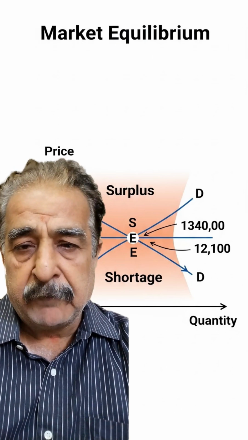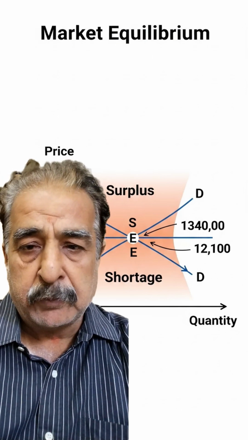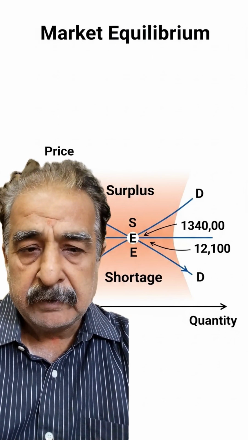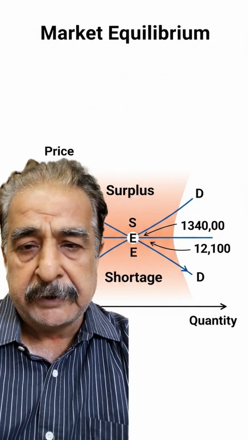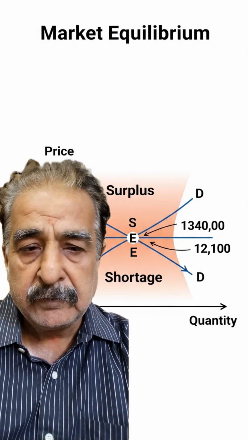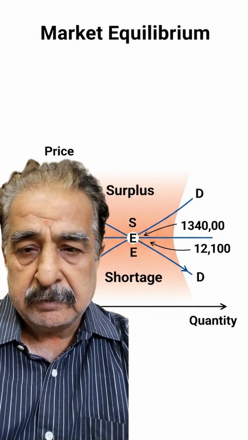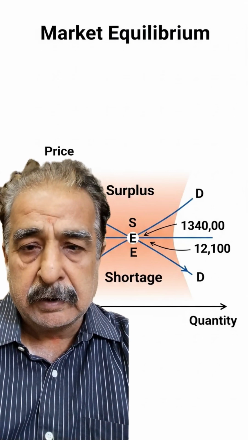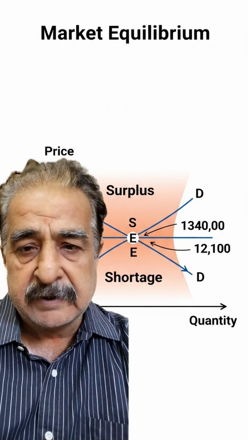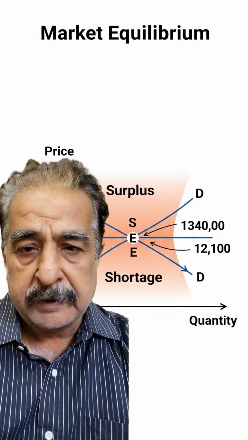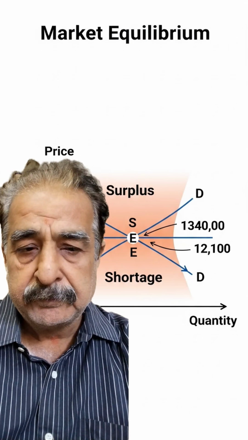Now what happens if the price is below the equilibrium point? If the price is below the equilibrium point, demand will be greater than supply and there will be a shortage. Now buyers compete with each other and sellers take the advantage and increase the price. Again the market moves back to the equilibrium.